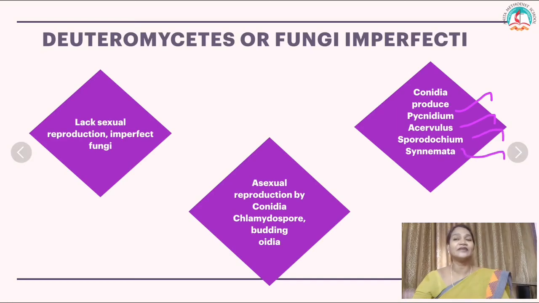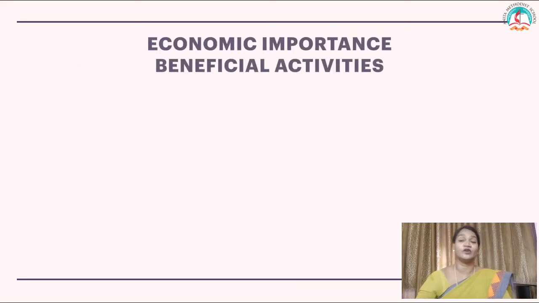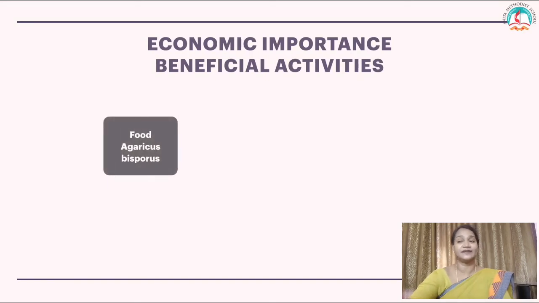Let's look at the economic importance, beneficial activities of fungi. We're going to learn very few. You can go through your textbook for more information. So fungi is used as food. Agaricus bisporus can be consumed as food. Also used in the production of organic acids, citric acid, itaconic acid.